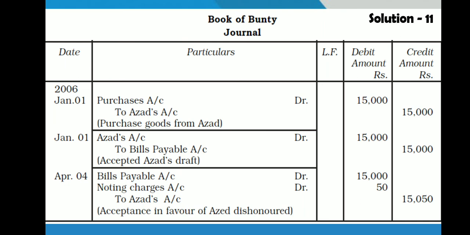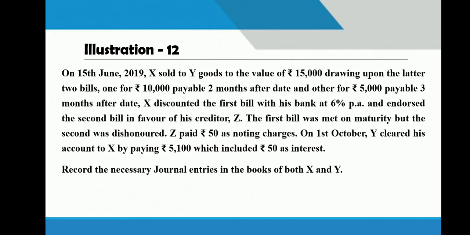You can pass two entries also. First for the dishonor of bill, bills payable to Azad 15,000. And second entry you can pass noting charges account debit 50 to Azad 50 rupees, or you can pass the combined entry also. So this was the exercise about dishonor of bill.